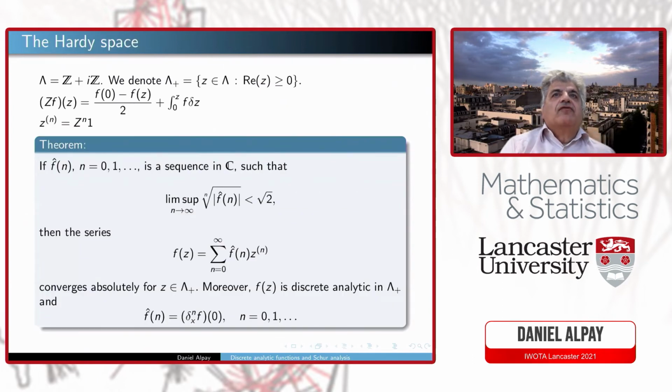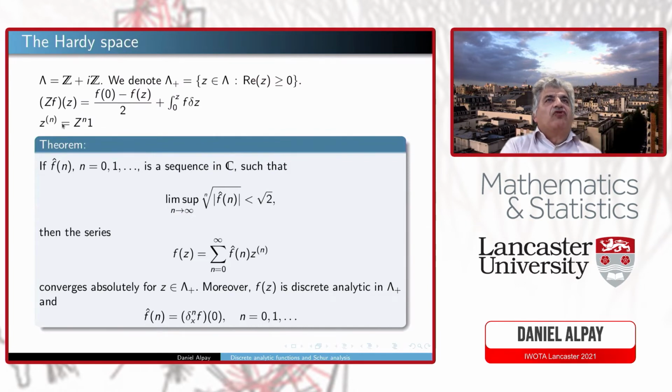So let me remind you that we have this lattice here, Z plus iZ. I stick here to the mesh one, but you can take another mesh, of course, or two meshes, excuse me, one on the x-axis and one on the y-axis. We define by lambda plus the part of the lattice which is on the right. I remind you the definition of the forward shift operator and these strange powers of z, if you want. These are discrete analytic functions.